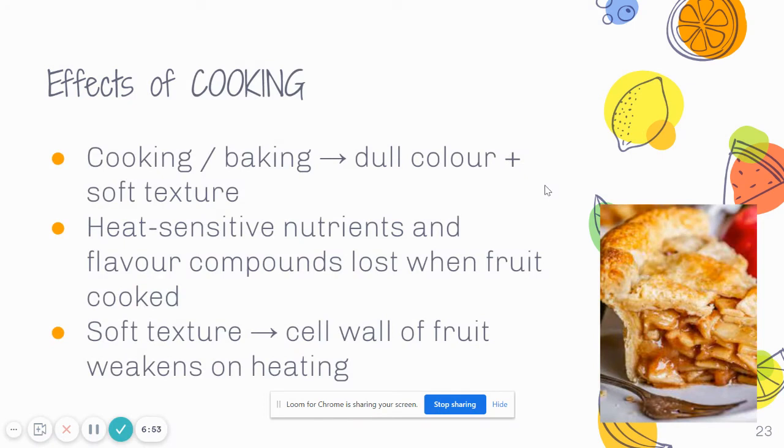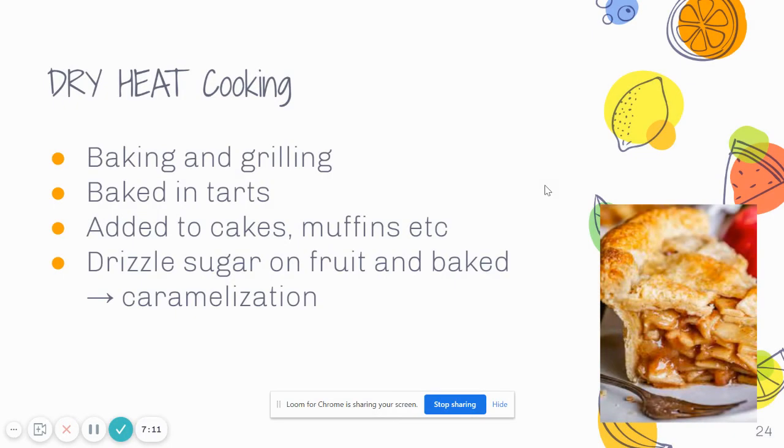Now, how about the effects of cooking? Now, when we cook or bake fruit, the fruit will typically have a duller color and soften in texture. The heat-sensitive nutrients and flavor compounds will also be lost when fruit is cooked. The softer texture is a result of the cell walls actually weakening on heating.